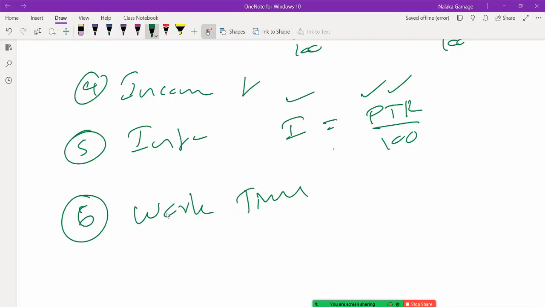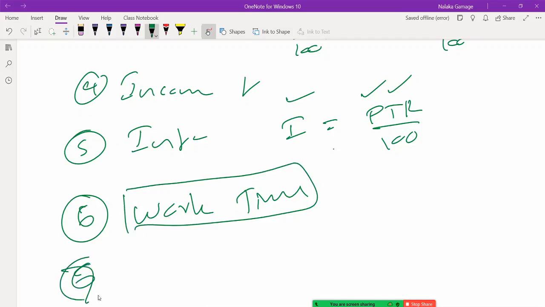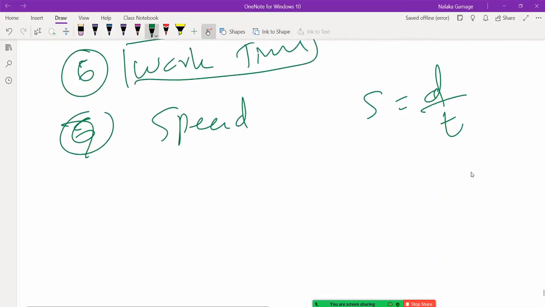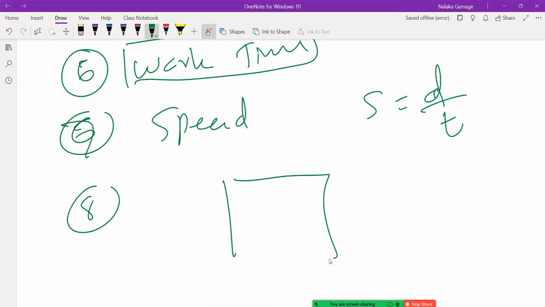Now possible questions come to mind quickly. Work time related questions. Then speed related questions. Speed and acceleration, because speed is distance divided by time. So if you have a constant speed, it's also this kind of proportion question. Then of course you may get the filling of tanks. So one pipe is filling, another pipe is filling, this one is emptying, right?